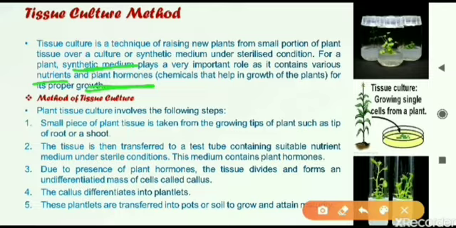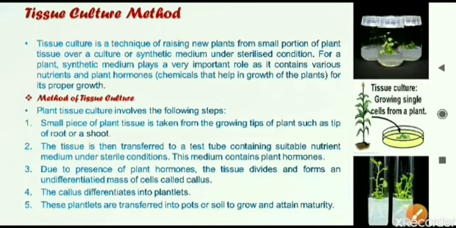Now how is it done? The method we will see. First we will choose a small plant tissue. Tissue is what we have seen in the earlier chapter: tissue is a group of cells. So we will take a group of plant cells only. We will decide which plant we have to grow, and based on that we will take the plant tissue.